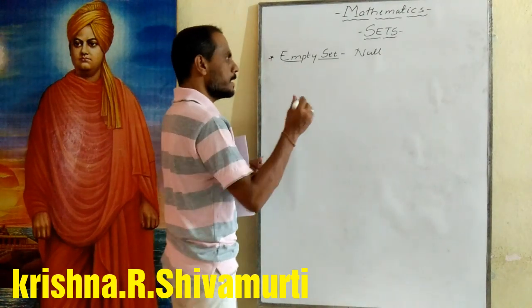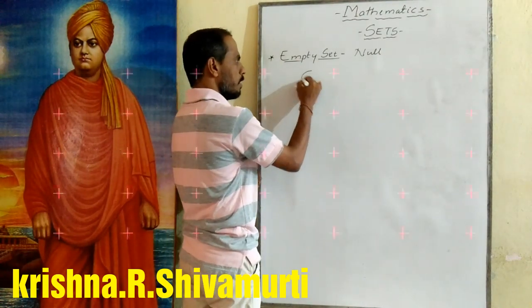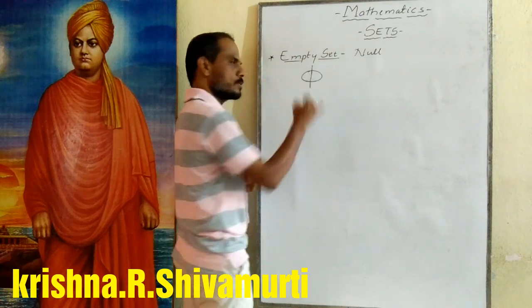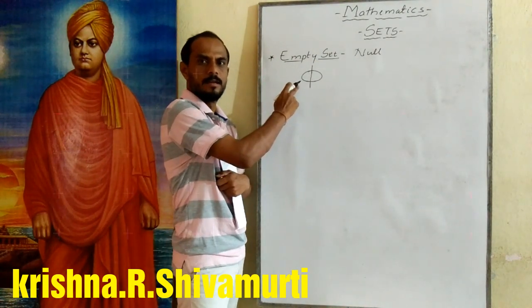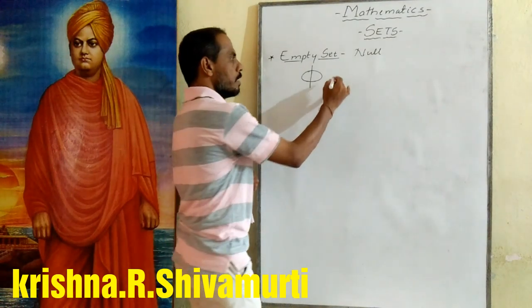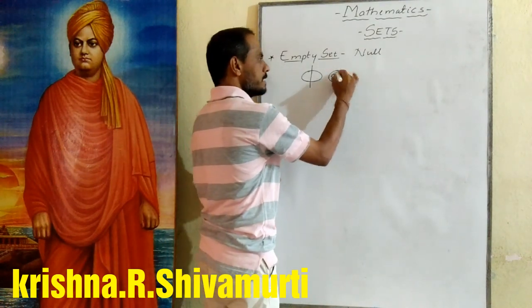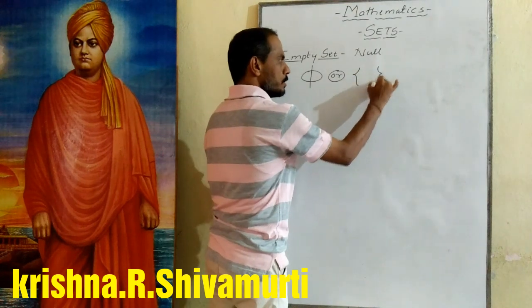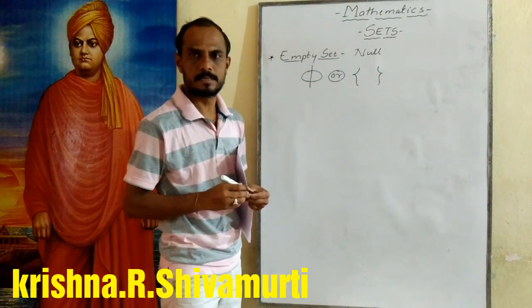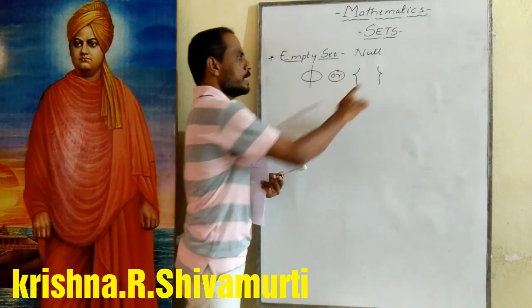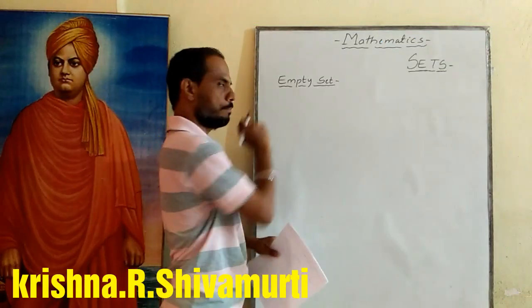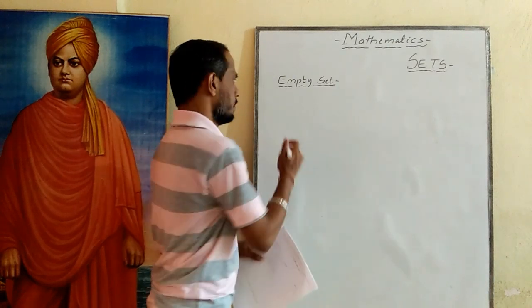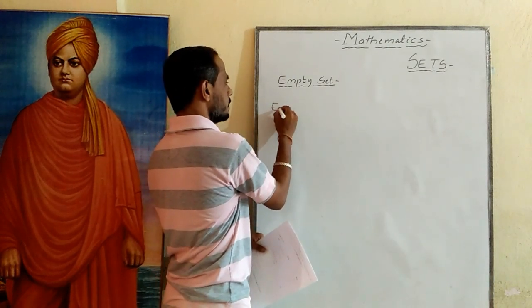The null set is represented by the symbol φ, or it may also be defined like this: curly brackets with no elements inside. For example,